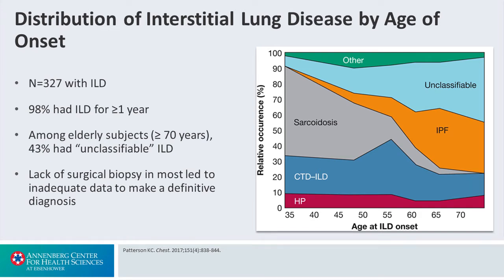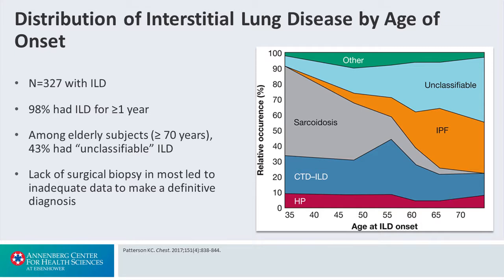On this next slide, we can see a study that came out fairly recently looking at the distribution of interstitial lung disease by age of onset. This study included over 300 patients, and you can see in the diagram by age the relative prevalence of these different disease conditions. You'll note that as patients age, the likelihood of this being IPF gets higher. IPF is a disease of the elderly, and you can also see from this particular study that the number of patients with unclassifiable disease also increases as they get older.